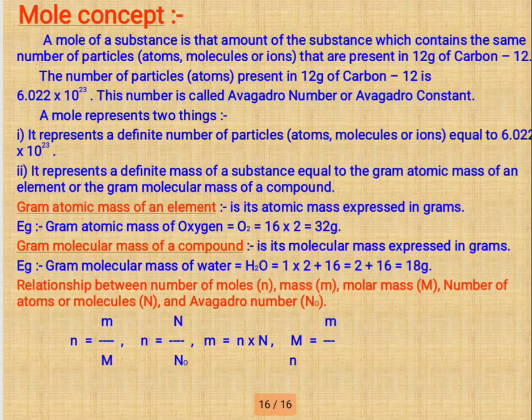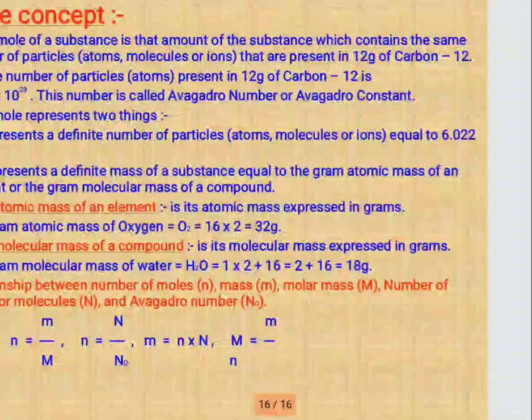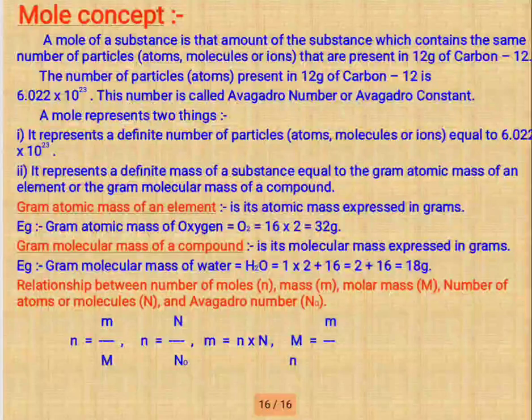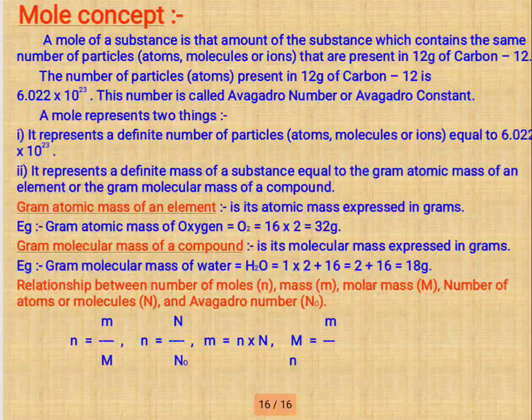A mole represents two things. It represents a definite number of particles, atoms, molecules or ions equal to 6.022 into 10 raised to 23. This is very useful to remember. It represents a definite mass of substance equal to the gram atomic mass of an element or the gram molecular mass of a compound.